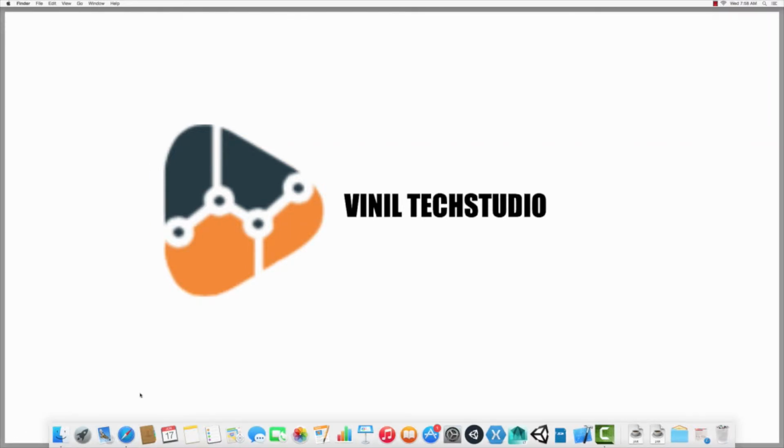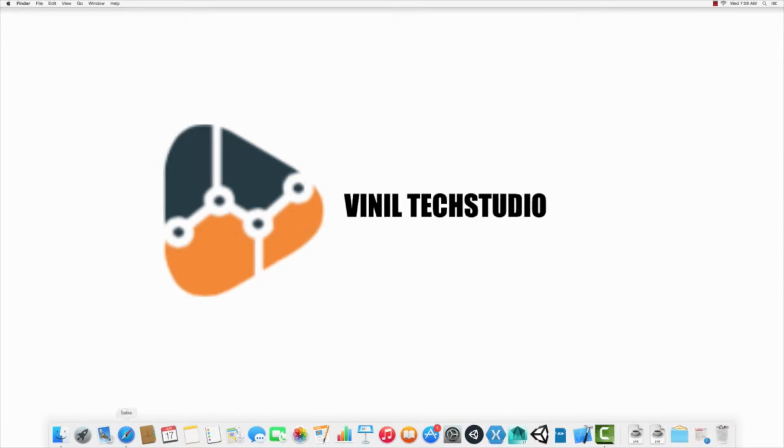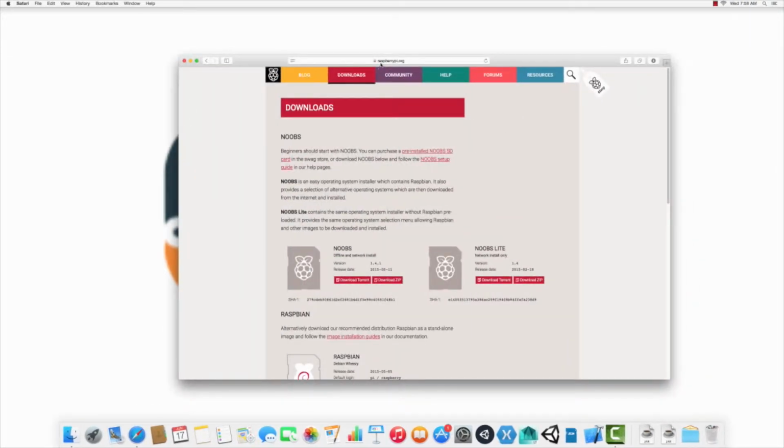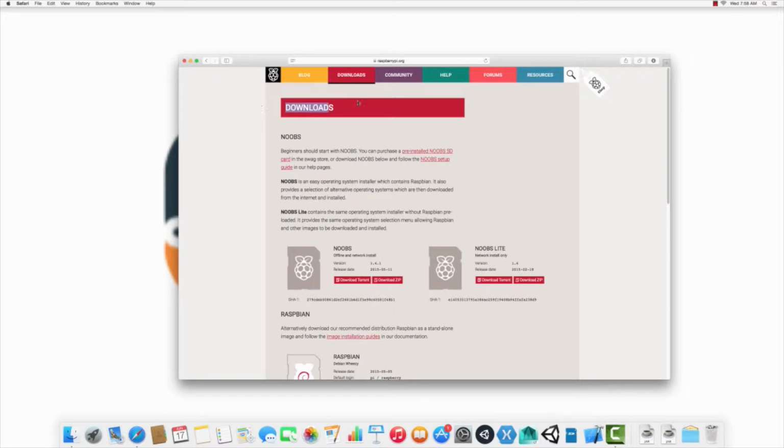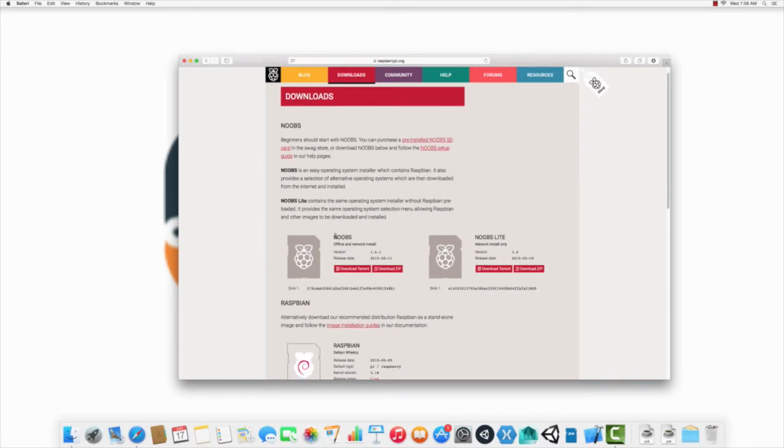So first of all, what you're going to do is just open your web browser and go to raspberrypi.org/downloads. Now it will take you to the downloads page, or you can just go to raspberrypi.org and then go to the downloads page. Now you're going to download the NOOBS file, NOOBS offline and network install. From this, download zip or torrent. Torrent, if you have any torrents, then you can use it. I use the zip file. First click on it and it will show the downloads.